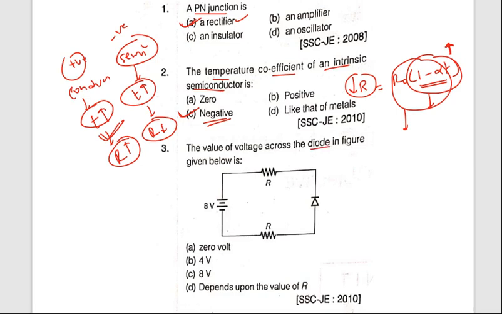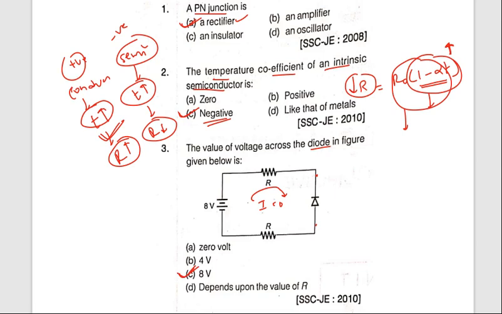So in this circuit, this diode acts as a reverse bias. Therefore, it becomes open circuited. So when it is open circuited, current will not flow through this, so current becomes 0. Whatever voltage you are applying here, the same voltage will appear across this diode. Therefore, the value of voltage across the diode is 8 volts.